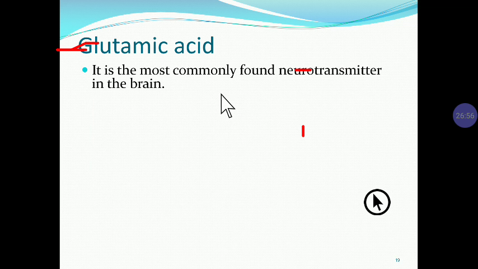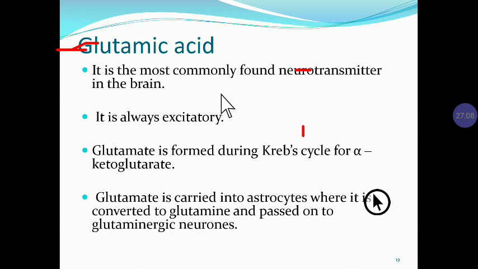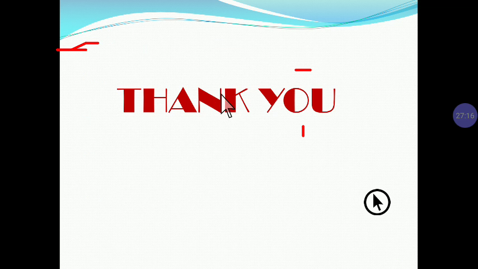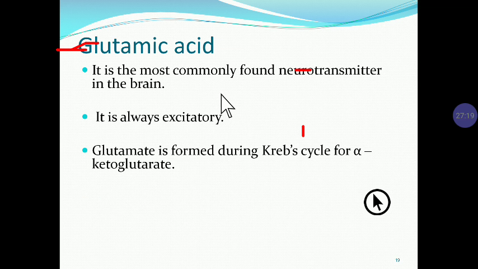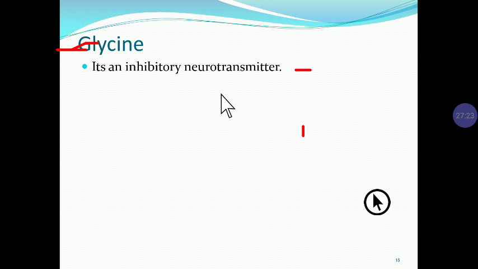Now next is glutamate. Again, it is found as a neurotransmitter in the brain. It is always an excitatory neurotransmitter. Glutamate is formed during the Krebs cycle from alpha ketoglutarate. Glutamate is carried into the astrocyte, where it is converted into glutamine and passed on to the glutaminergic neuron. So this is the basics regarding the neurotransmitter.